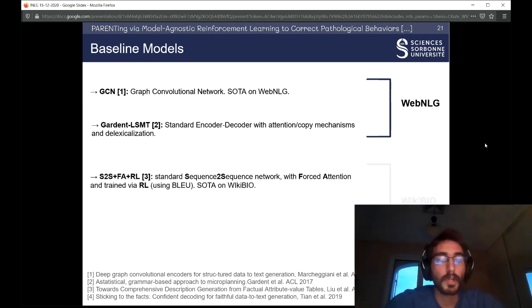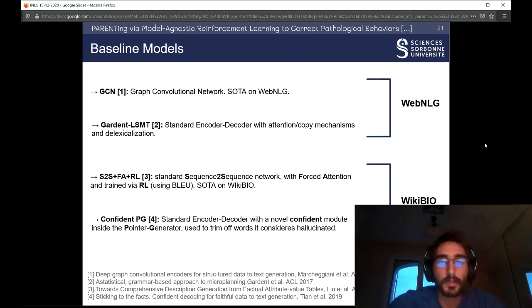On Wikibio, we will compare our approach to a sequence-to-sequence network with the forced attention module and trained via reinforcement learning. The forced attention is here to improve coverage, while the reinforcement learning using BLEU is expected to increase factualness, and to a confident pointer generator network, which has a confidence neural module, which is used to trim off words when it is considered a hallucinated word.